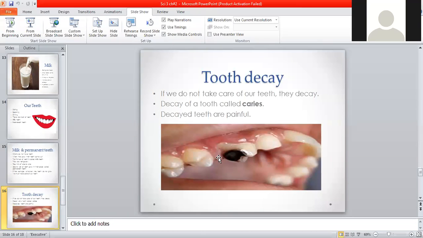That's why you must brush your teeth early in the morning, and you must also brush your teeth twice a day, after every meal and after getting up early in the morning. And again, I'm saying that decay of a tooth is called caries. Caries basically is a black hole that forms in the teeth.